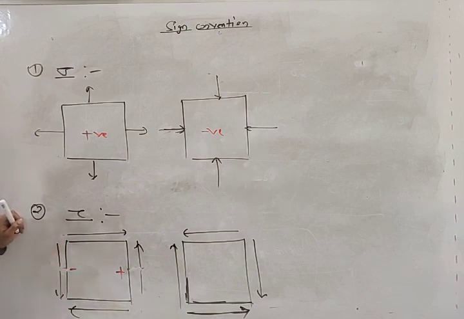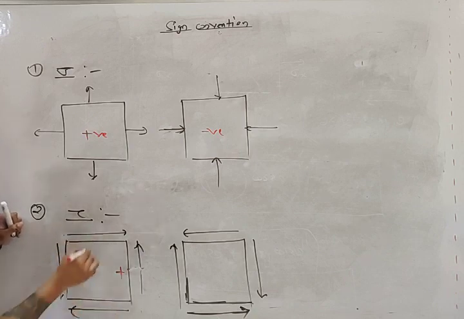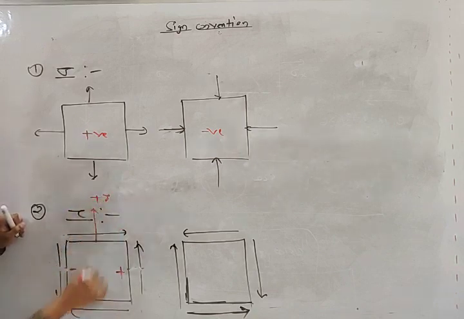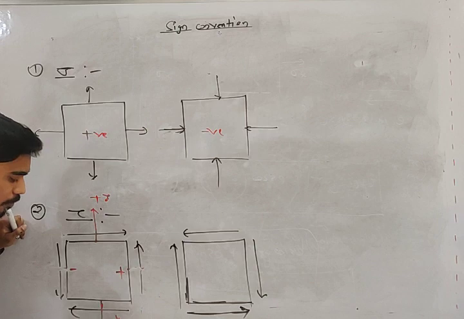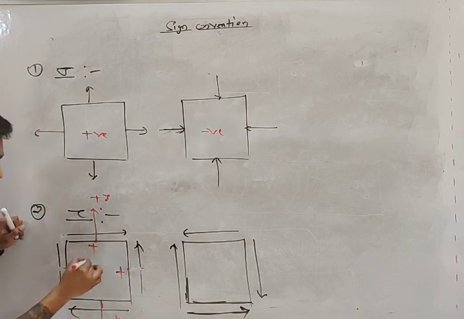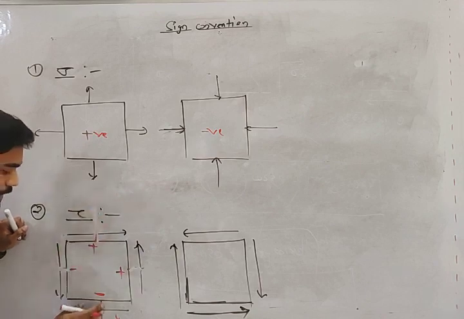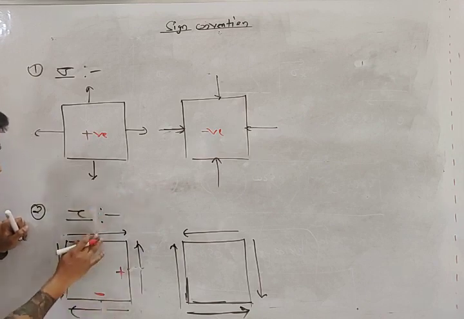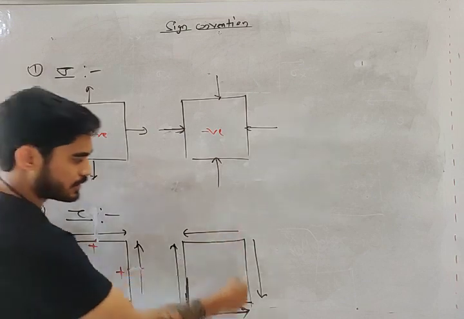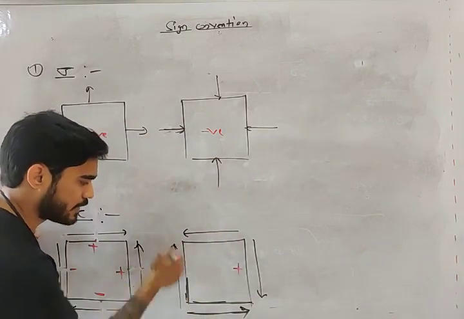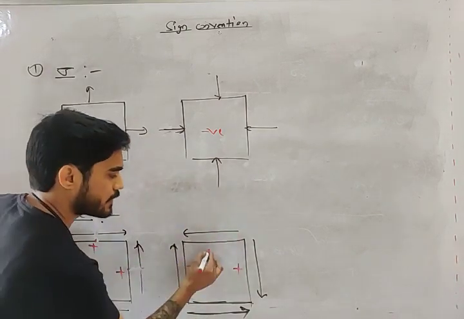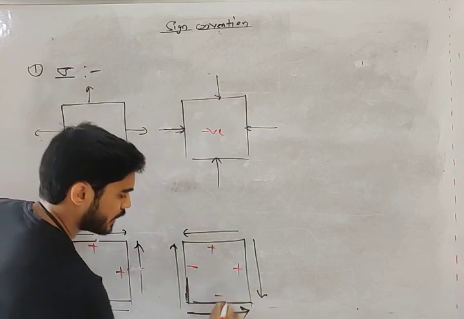Okay, similarly these two horizontal planes, इसका जो normal होगा वो plus y में होगा और इसका normal minus y में होगा. So this is a positive plane and this is a negative plane. Do you understand this my friend?